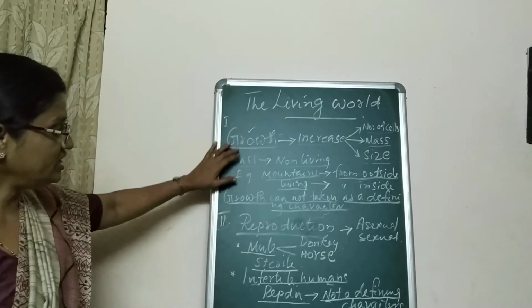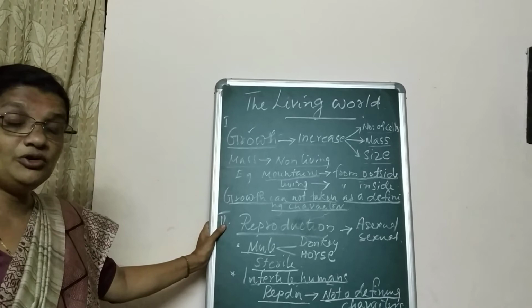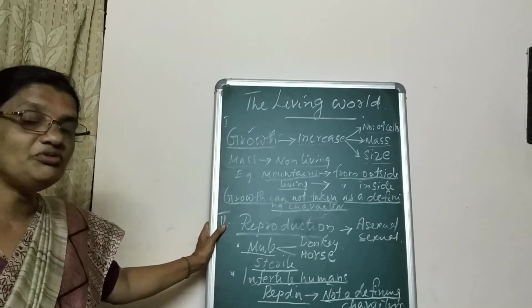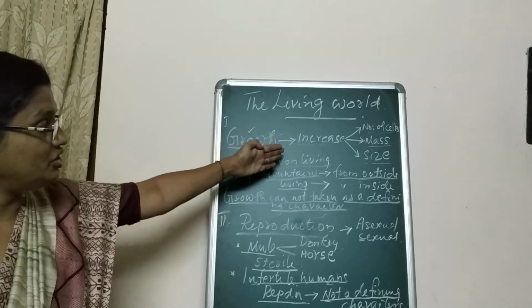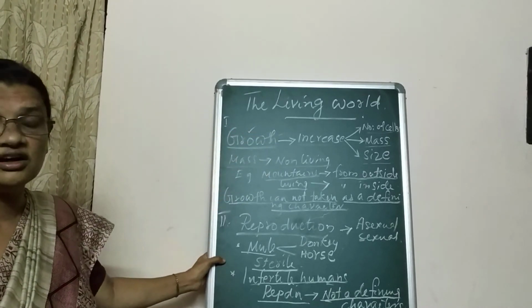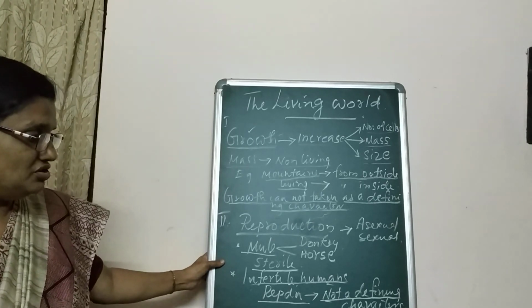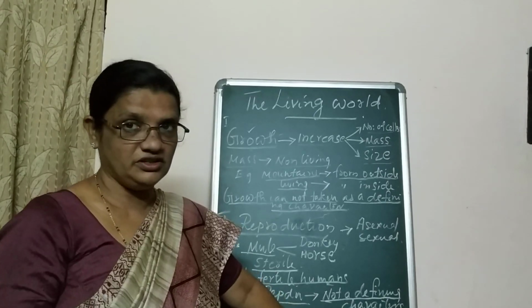Both these characters are major characteristic features of living things. But when we go deeply, we can say that these two characters are not defining characters of living things.